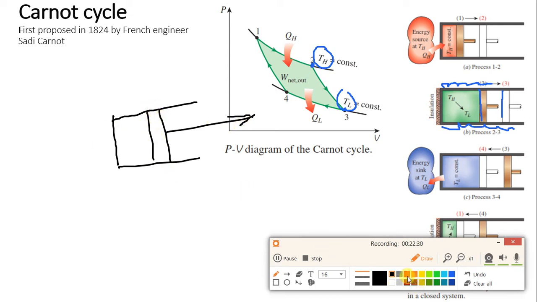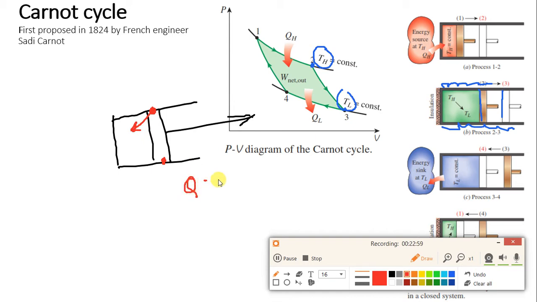There will be friction between the piston and cylinder, and heat will be generated between the surfaces. But for the Carnot cycle, it is assumed that the piston is frictionless. So this motion is frictionless. Then only can we assume that this is adiabatic. Otherwise, if friction is generated between piston and cylinder, this heat will enter the gas. And what do you mean by adiabatic?